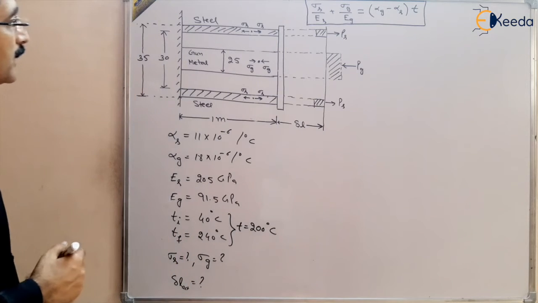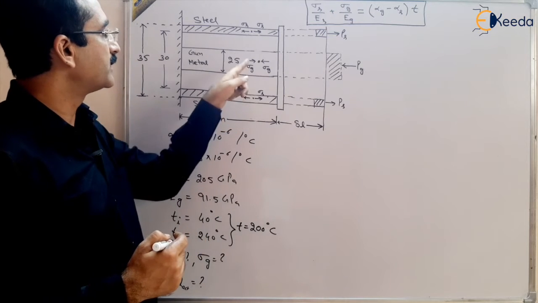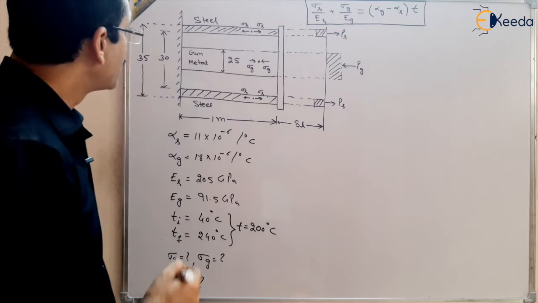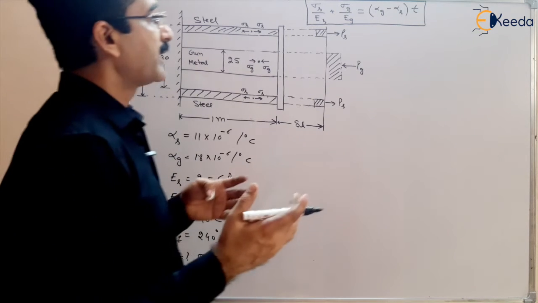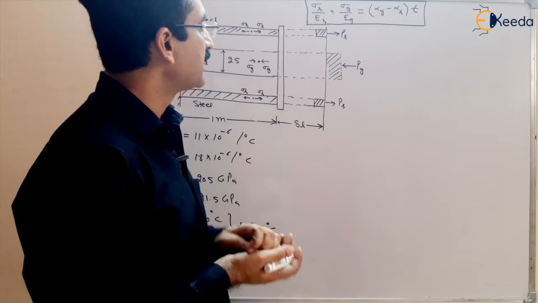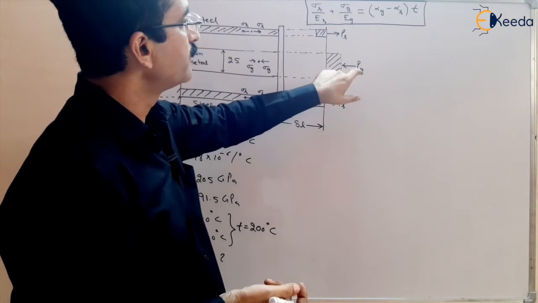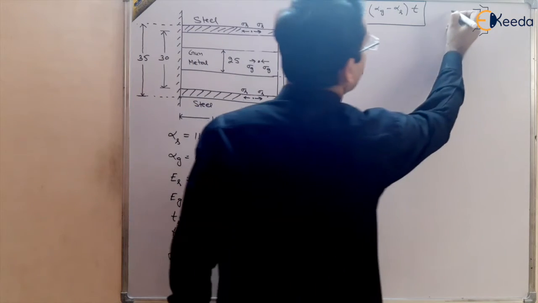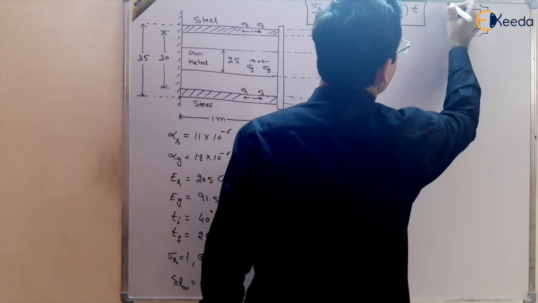But because there are two unknowns, sigma s and sigma g, the stress developed in steel and the stress developed in gunmetal, we need a second equation. It will come from the fact that we have not applied any external force. Whatever force is coming is internal. So the tensile force developed in steel will be equal to the compressive force developed in gunmetal.